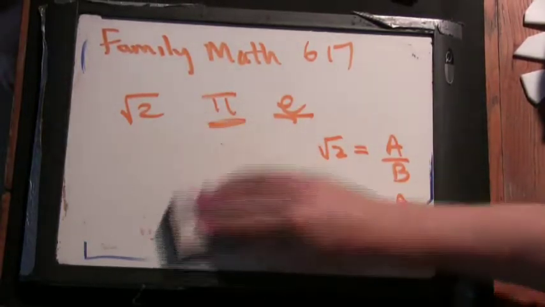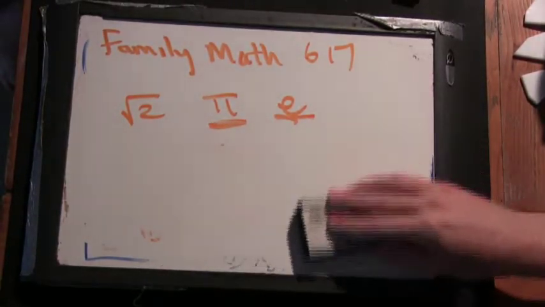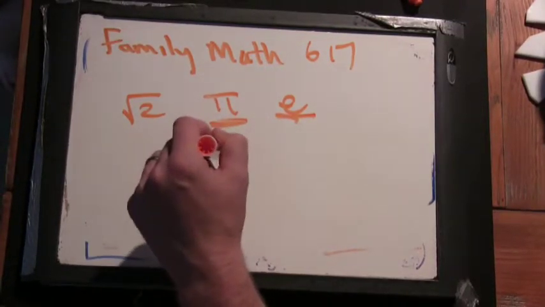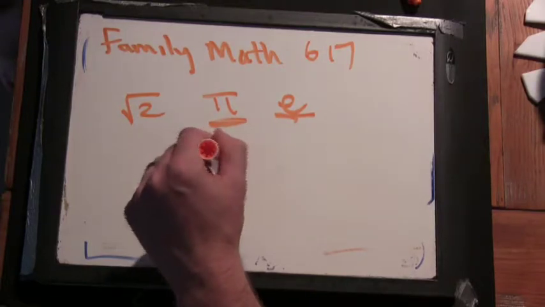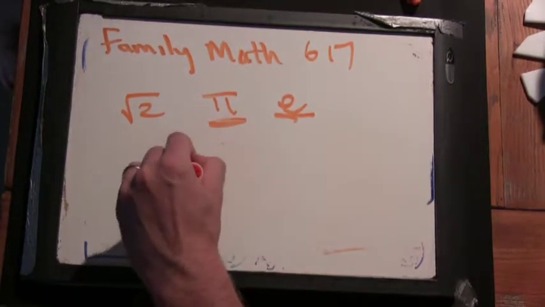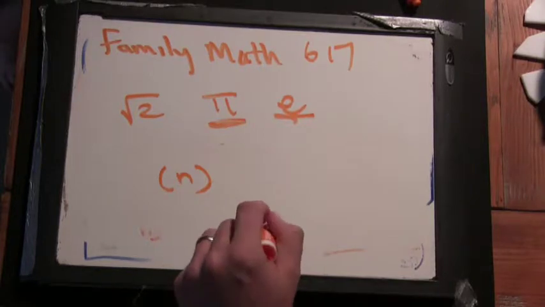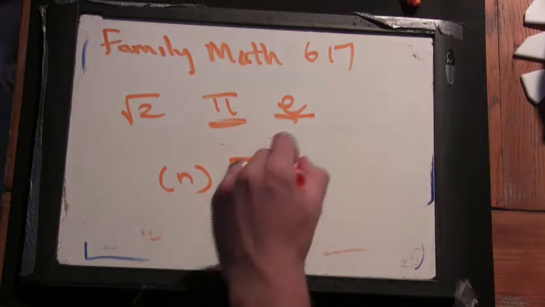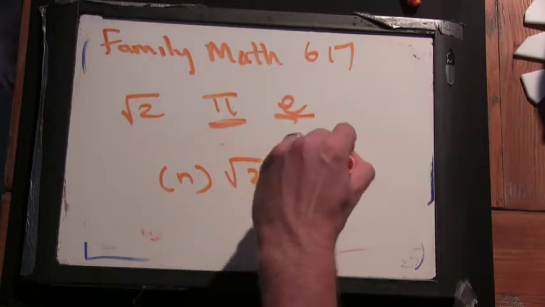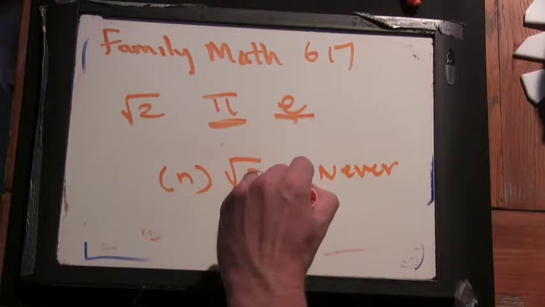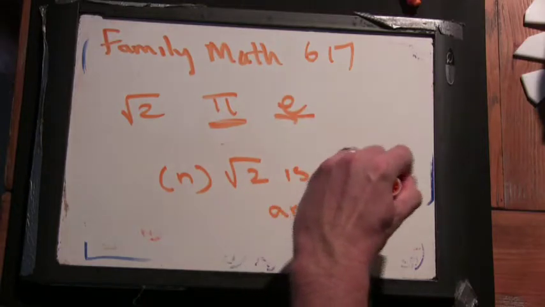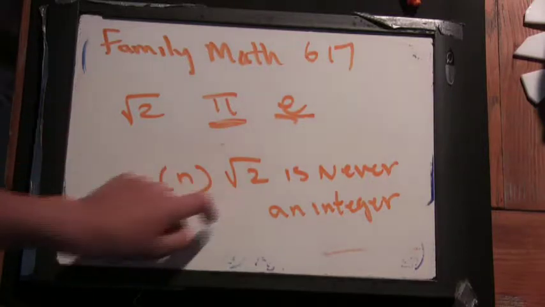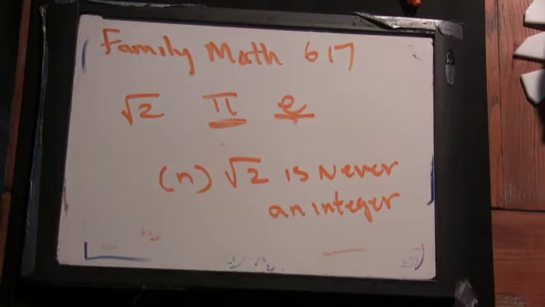Okay, so let's go back to irrational numbers, square root of 2, pi, e. None of these can be written in the form a over b, where a and b are integers. That means if I take any positive integer n, because it doesn't really matter, n times the square root of 2 is never an integer. How come? Well, because you can't multiply an irrational number by an integer and come out with another integer.